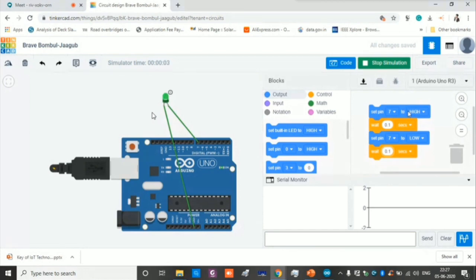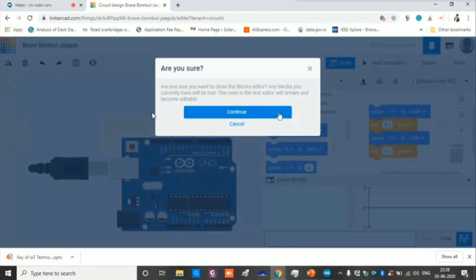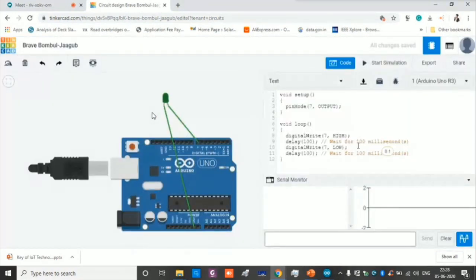I believe people find blocks very easy. It's easy to learn, and for the basic level you can start here. For the intermediate level, I suggest people start working with text. If you type with the blocks, that block will be converted into code, which may be somewhat different from what you wrote. So I want to make a full stop here.